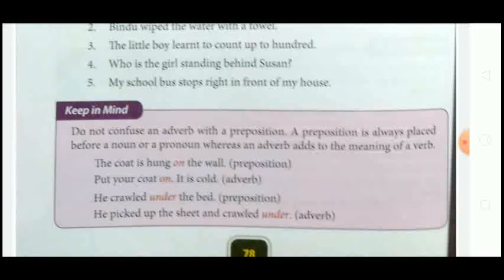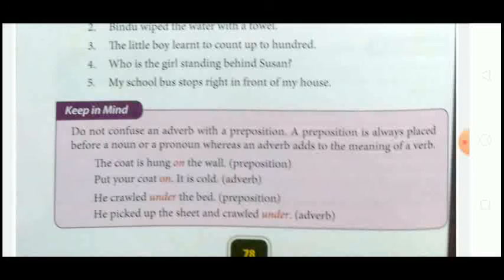Second example: he crawled under the bed. Here it is a preposition. It shows the position and it is placed before the word bed, the noun in the sentence, so it is a preposition. Whereas, he picked up the sheet and crawled under.